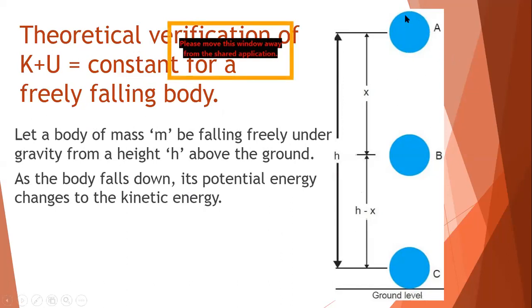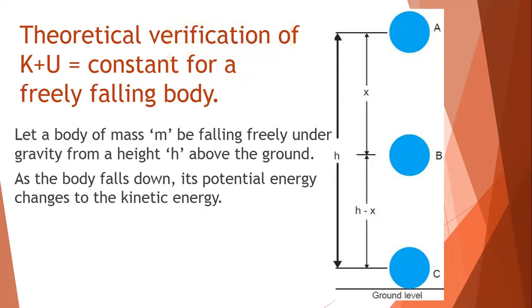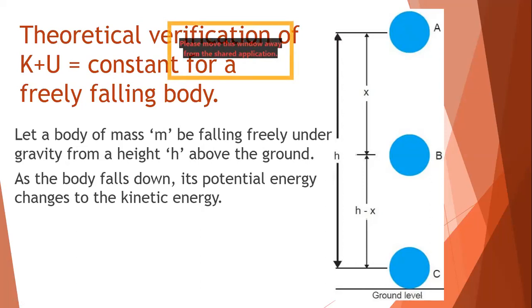Very fundamental idea: as the object starts falling down, the height from the ground keeps on decreasing, the h parameter keeps decreasing, so its potential energy keeps decreasing, because the potential energy formula is mgh. Here m and g remain constant, but h keeps decreasing. So as h decreases, its potential energy decreases, but this potential energy gets converted into kinetic energy.